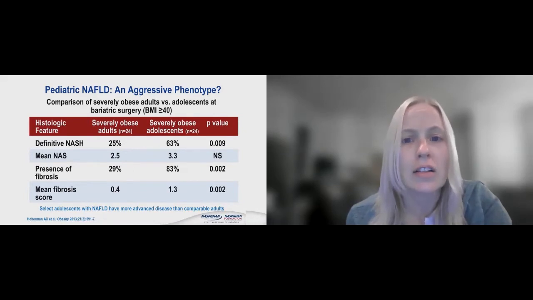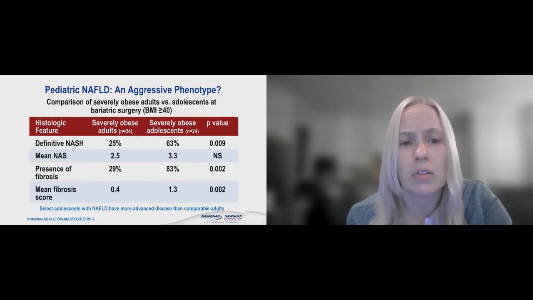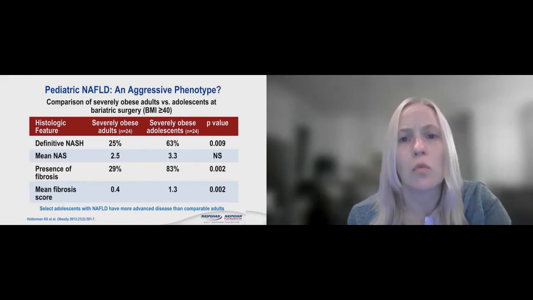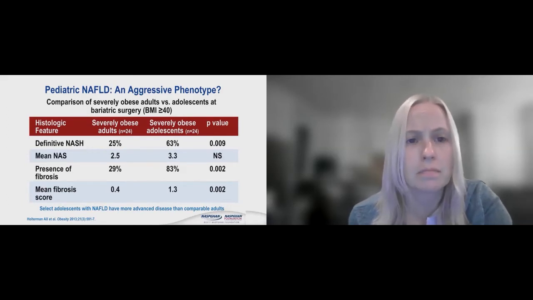And you can see there that there are 24 in each group, but 63% of the adolescents had definitive NASH versus only 25% of the adults. Their activity score was higher. 83% of the adolescents had fibrosis, whereas only about 30% of the adults did. And their overall mean fibrosis score was higher. So this is concerning, that there is a more aggressive phenotype in certain adolescents over adults. Next slide, please.